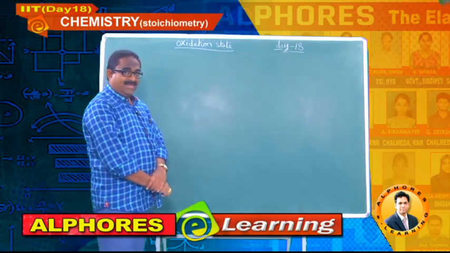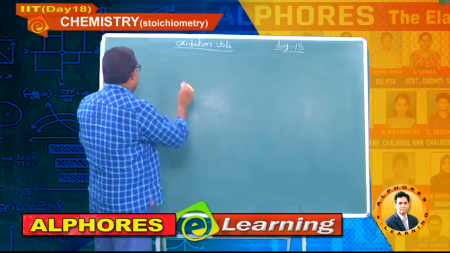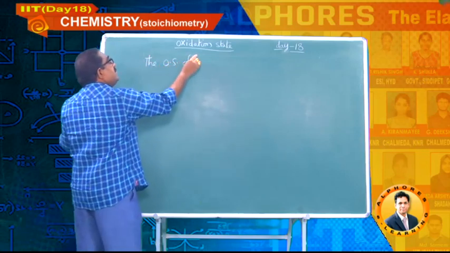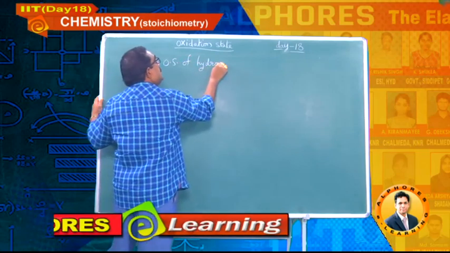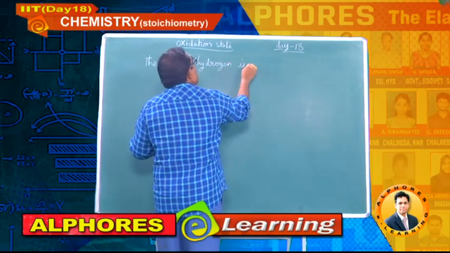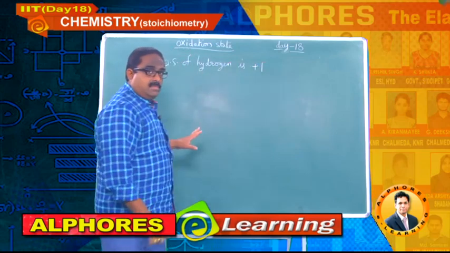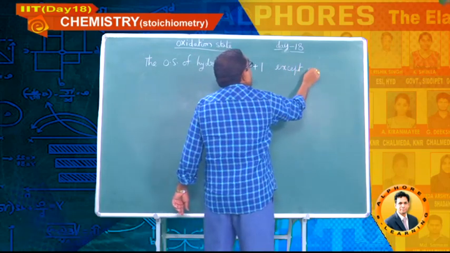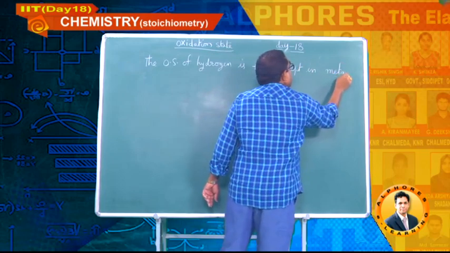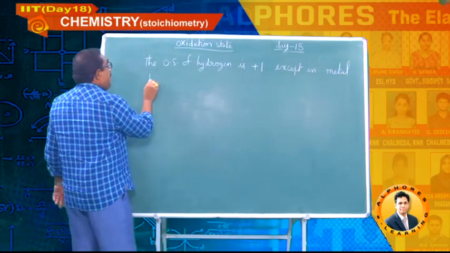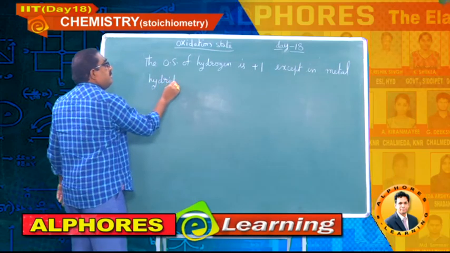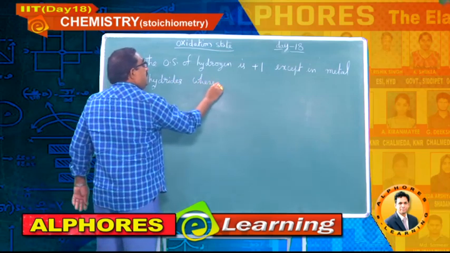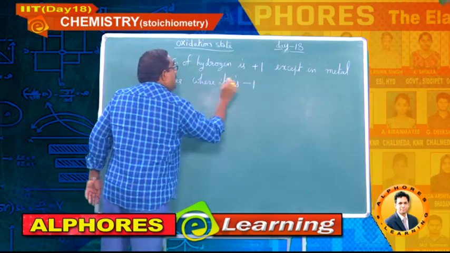The next rule is about the oxidation state of hydrogen. Right? Please write down: the oxidation state of hydrogen is +1, except in metal hydrides, where it is -1.